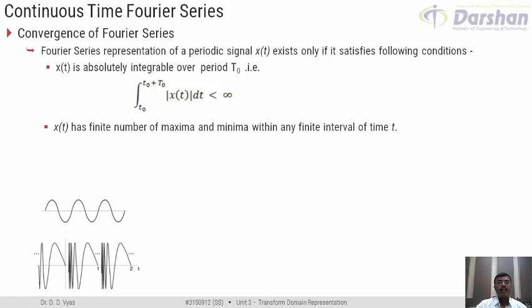The second figure that I have shown here is also a signal which is periodic in nature. Try to understand that here, if you consider the part of the waveform between time t equal to 0 to t equal to 1, then the same part of the waveform is also repeating from time t equal to 1 to 2. So basically this signal is periodic in nature with a period of 1 second.